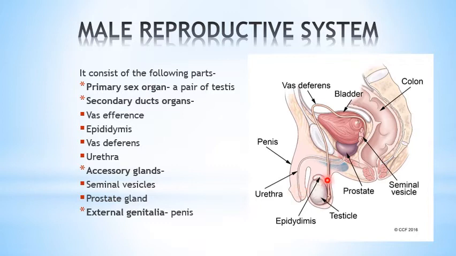And you can have that is prostate gland, as well as this is the seminal vesicle gland, which gives us secretions by which the sperms passing from this particular duct reach the urethra. So one by one we will discuss each and every organ of the male reproductive system along with the functions.